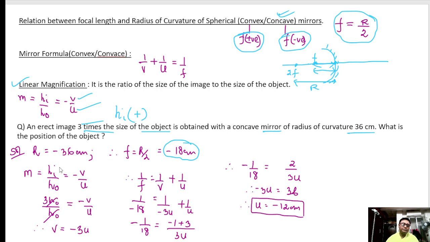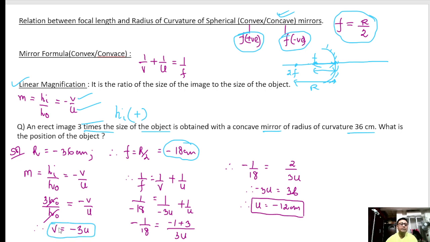Now the magnification is HI by HO, which is minus V by U. They are telling the image height is 3 times that of the object, so I can write 3HO by HO. So minus V by U is 3, so V is minus 3U.